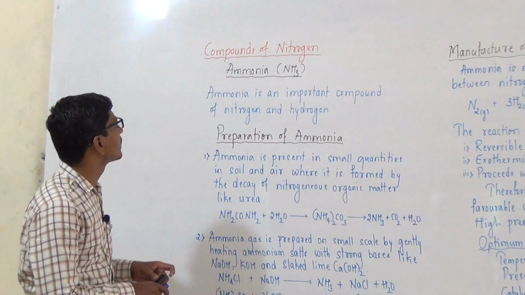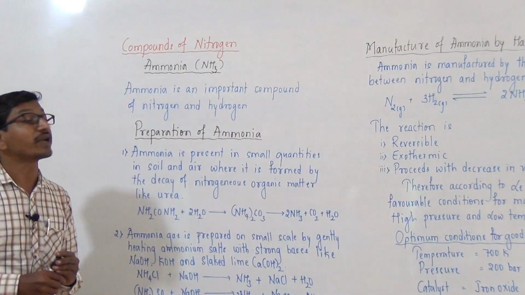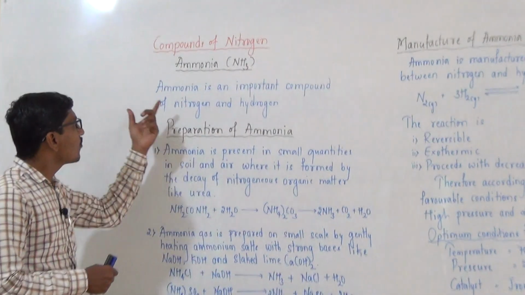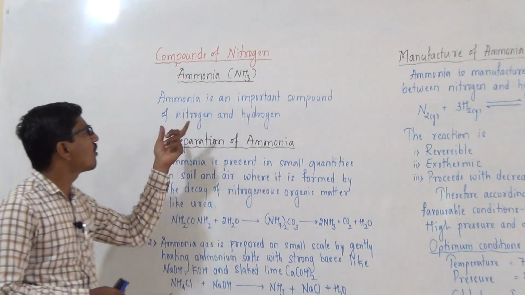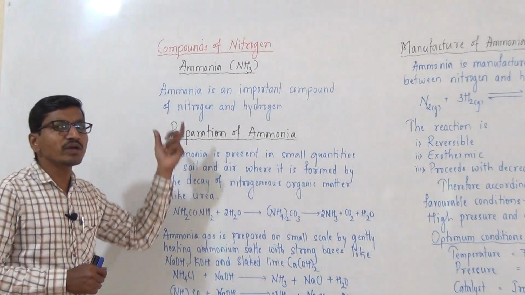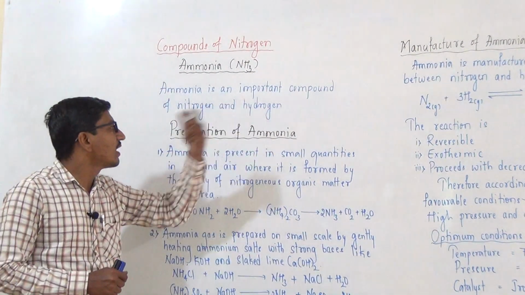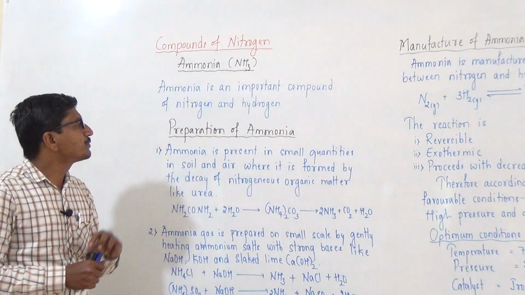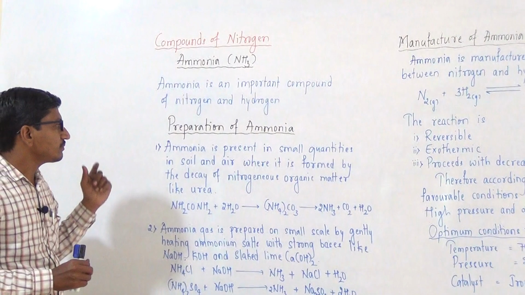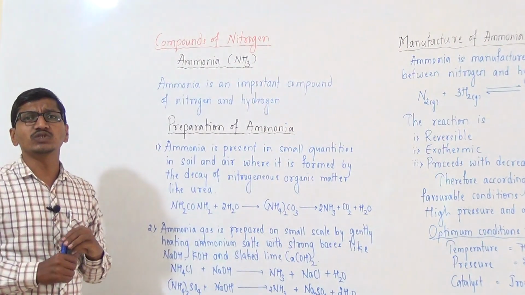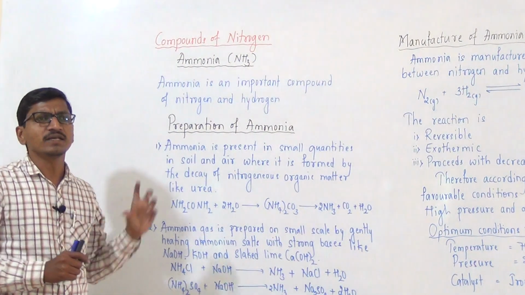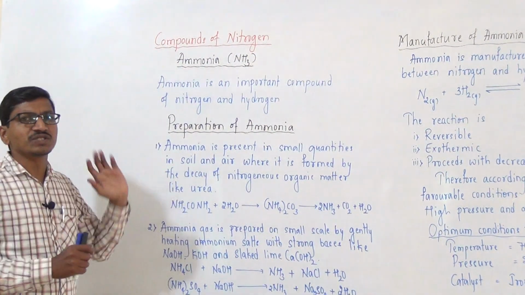Next discussion is compounds of nitrogen. In this, first one is ammonia. Ammonia is an important compound of nitrogen and hydrogen. Next is preparation of ammonia. Generally, on large scale, ammonia is manufactured by Haber's process, and on small scale, some of the preparations are given here.